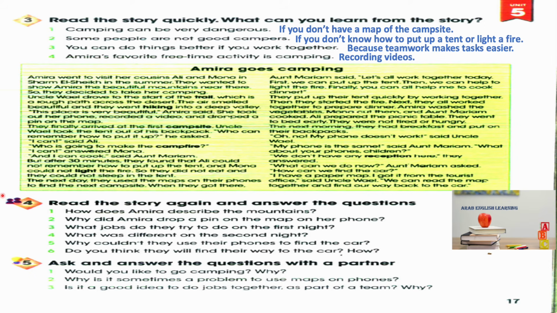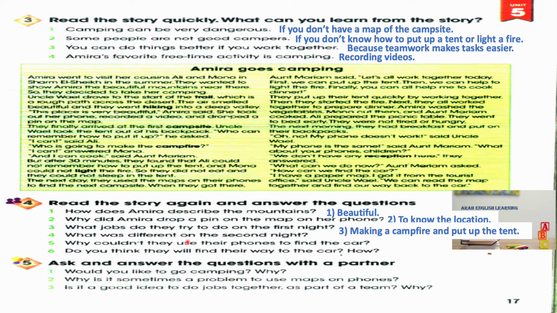Recording videos. Exercise 4. Read the story again and answer the questions. 1. How does Amira describe the mountains? Beautiful. 2. Why did Amira drop a pin on the map on her phone? To know the location. 3. What jobs do they try to do in the first night? Making a campfire and put up the tent. 4.